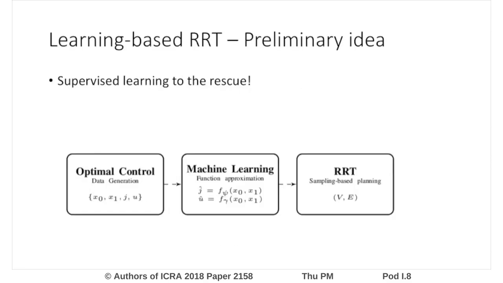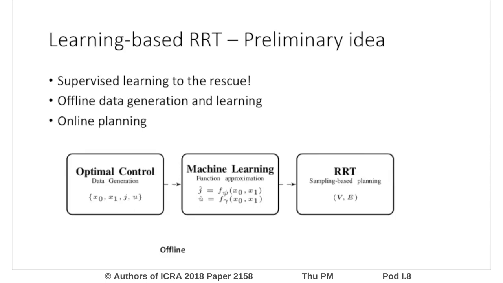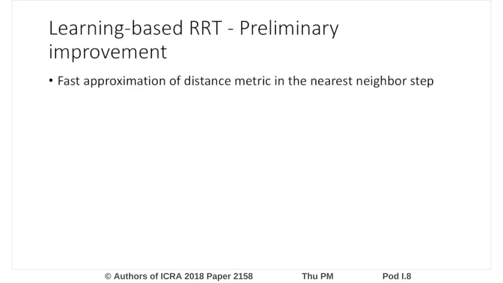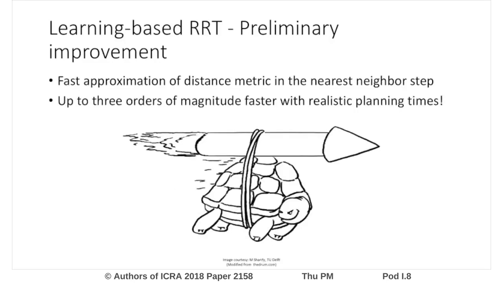In recent years, however, a new class of algorithms called learning-based RRTs have been proposed that provide promising avenues to address these challenges. The basic idea of a learning-based RRT hinges on an offline data generation and learning phase and an online planning phase. In the offline data generation and learning phase, a database of several locally optimal trajectories between random state pairs and their corresponding costs is generated. This data is subsequently used to learn a generalizable mapping between state pairs and the cost. The result is a speedup of up to 3 orders of magnitude in the nearest neighbor step of the RRT and also realistic planning times.